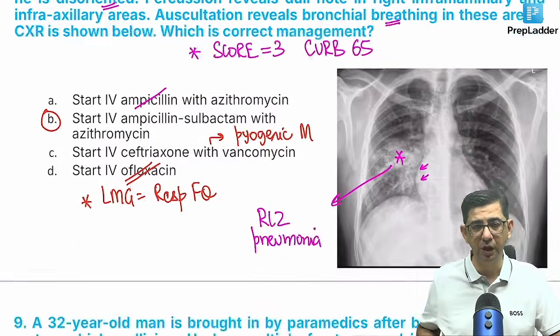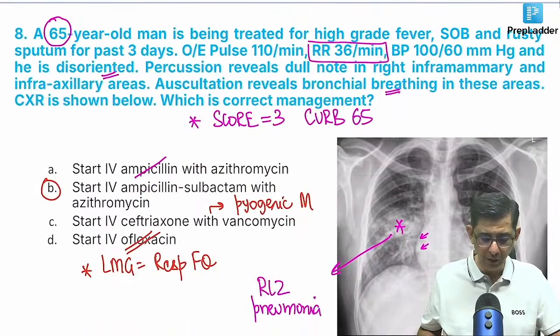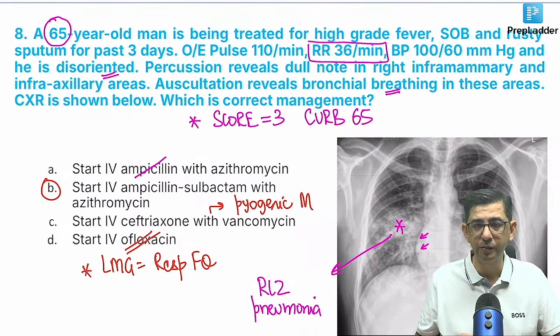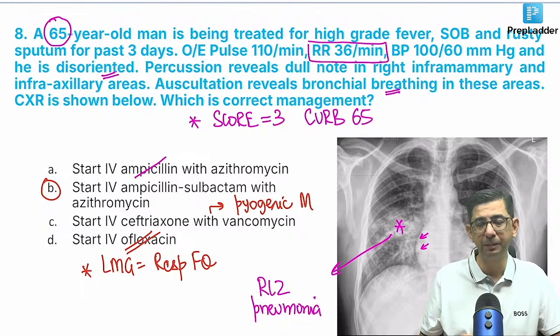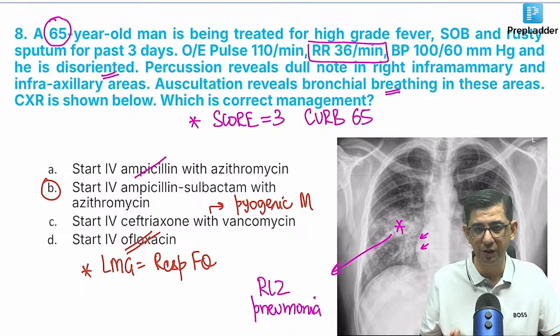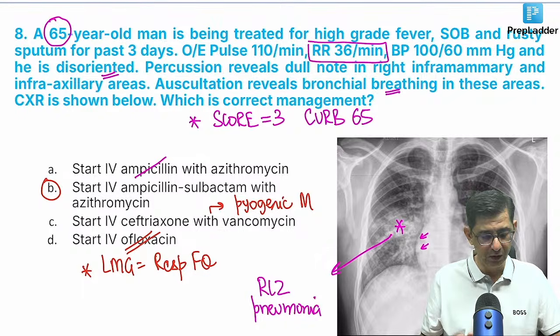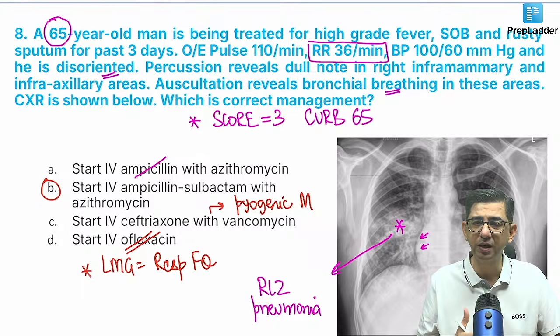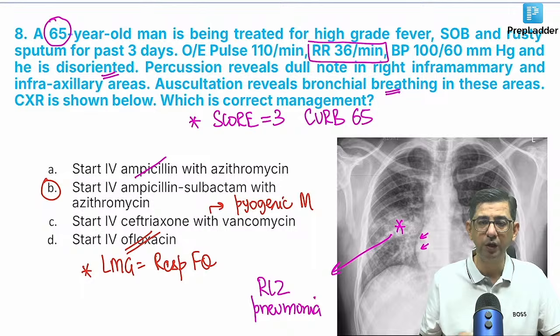management of this patient. So let me say again the drugs for the treatment of CURB score 2 and 3. First answer is obviously respiratory fluoroquinolones, but lots of times it would be a beta lactam. The basic issue is ampicillin alone will not be sufficient, so you need to add something, right? That would be either amoxicillin clavulanic acid, or ampicillin with sulbactam with azithromycin. And you guys can comment here which atypical organism can present as a typical organism also.